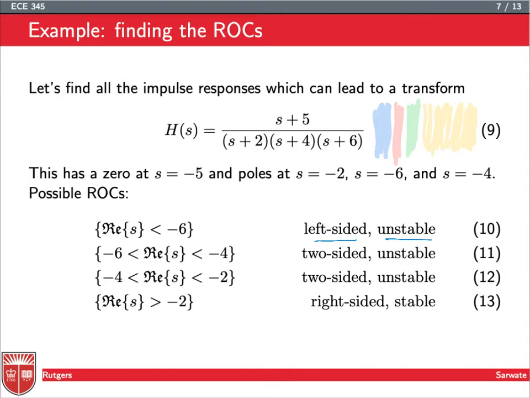The one from -6 to -4 is two-sided because it doesn't go off to plus or minus infinity. The ROC is bounded between two poles, so it's two-sided, but it's still unstable. We have another one that's two-sided, unstable, from -4 to -2. And then finally we have the one that goes from the rightmost pole at -2 off to infinity. That's right-sided and stable. Right, so there are four different h of t's with four different ROCs, which give the same h of s, but with different ROCs.